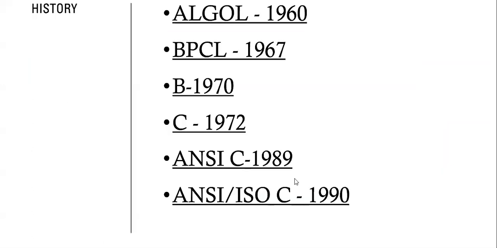Coming to the history of the C language, it came in 1972. Before that we had ALGOL, BCPL, and B languages, each performing some specific tasks. By combining these three, we came to one language, the C language. After that, many features came, like ANSI C and ANSI/ISO C in 1990.